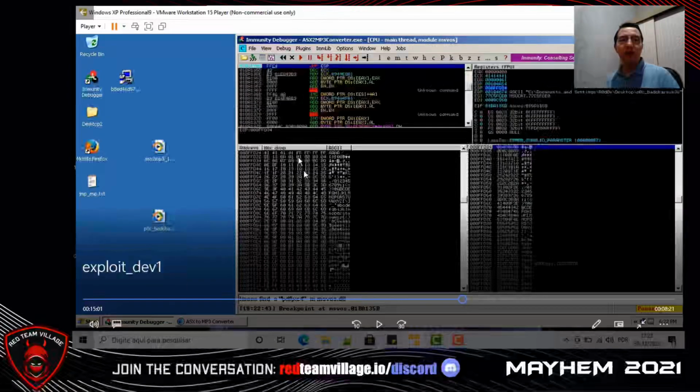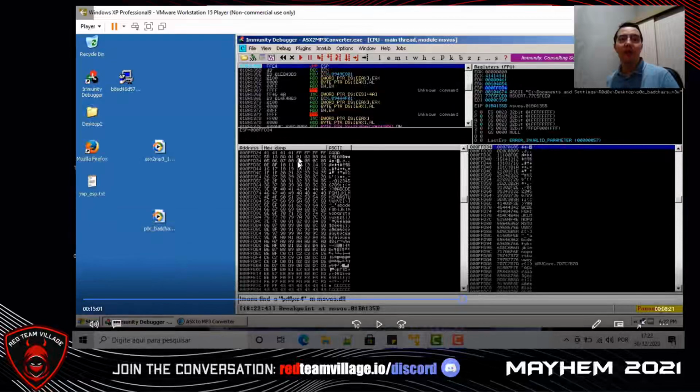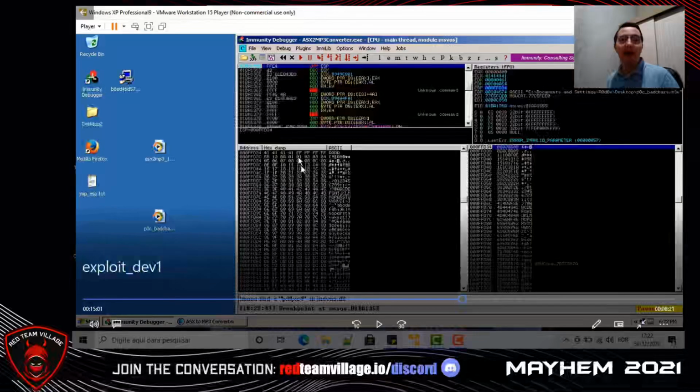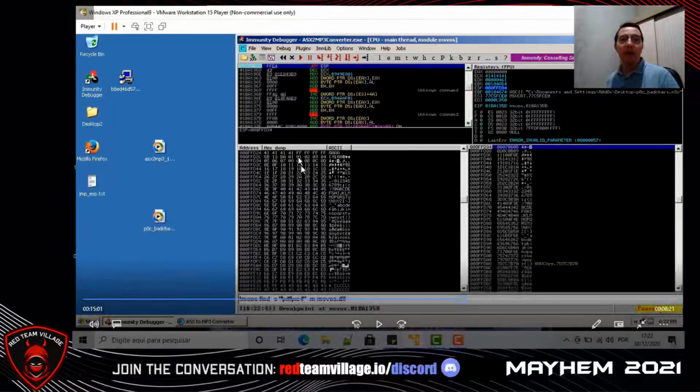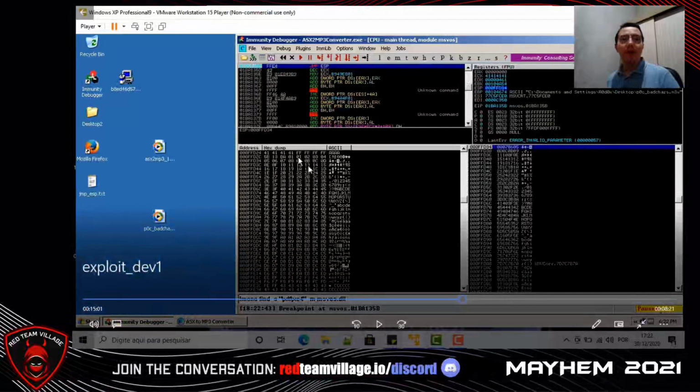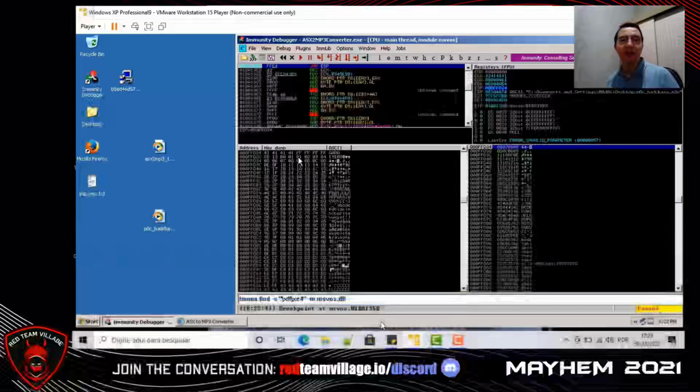In this case we don't have 0A, because 0A and 00 are bad characters. After taking out 0A, we have the continuing values 0B, 0C, 0D, 0E, 0F, and so on.